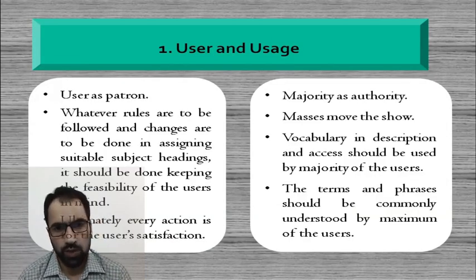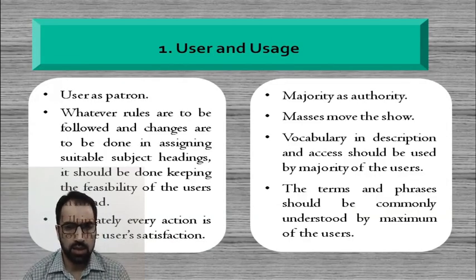First, as we already discussed in the general principles of subject cataloging, the user is the ultimate authority, the ultimate patron in the library.